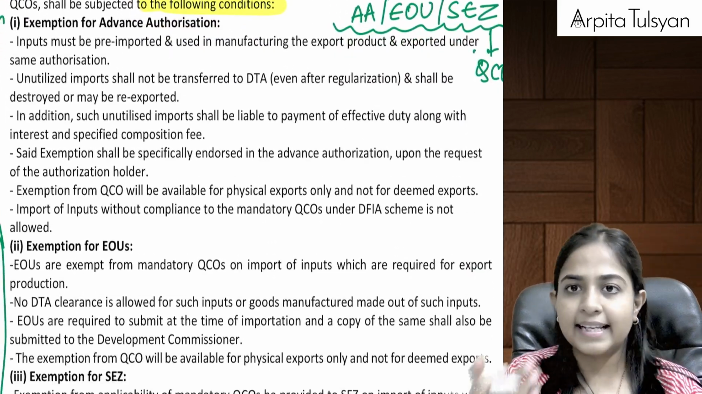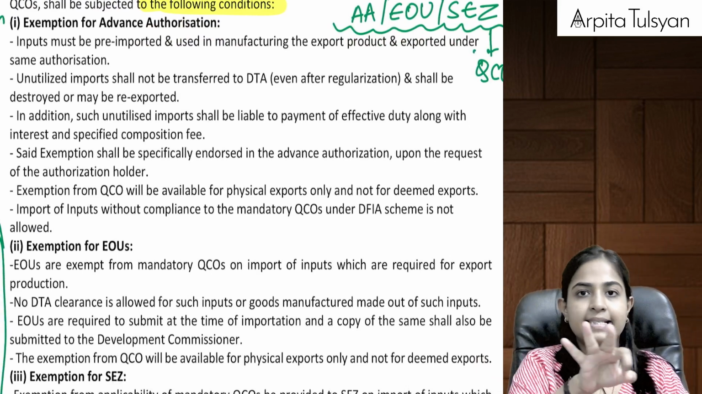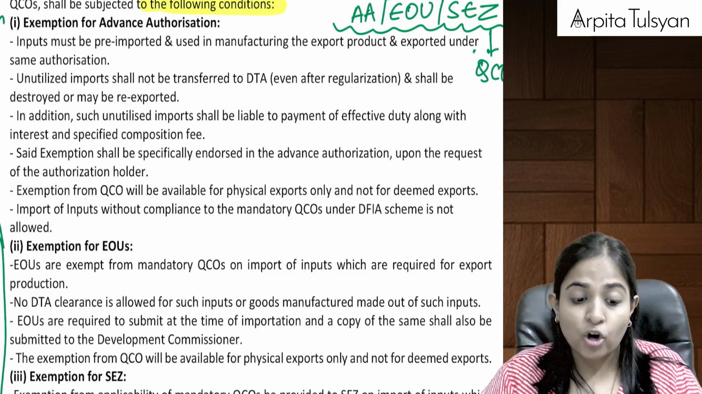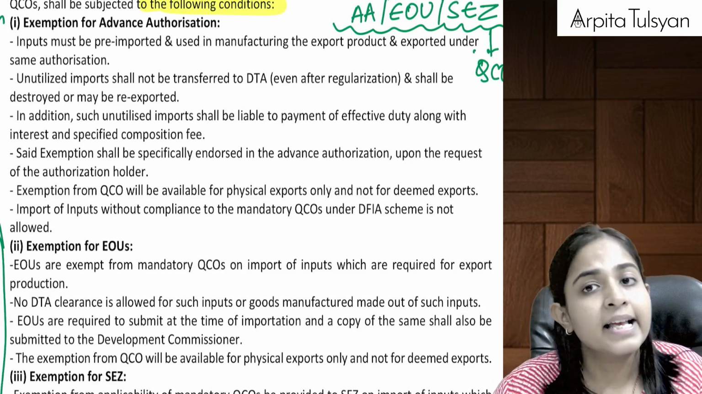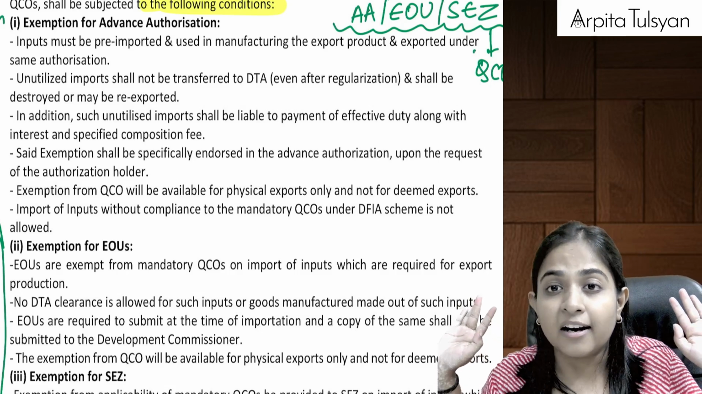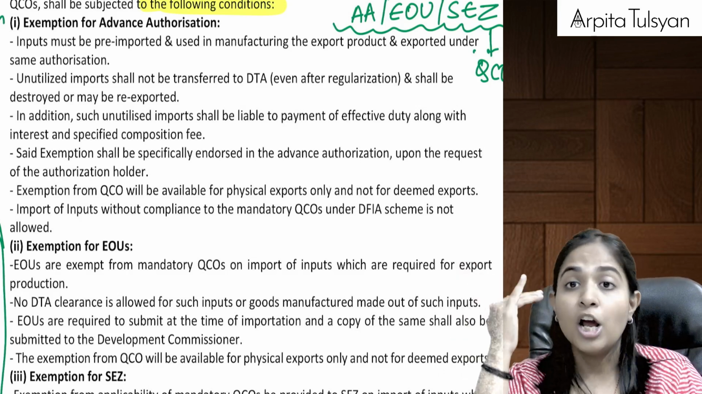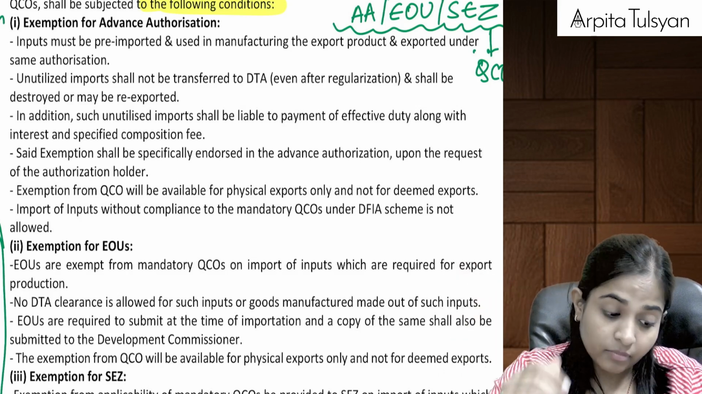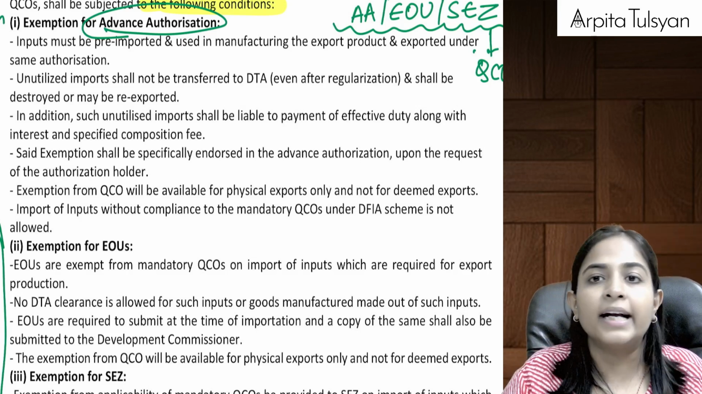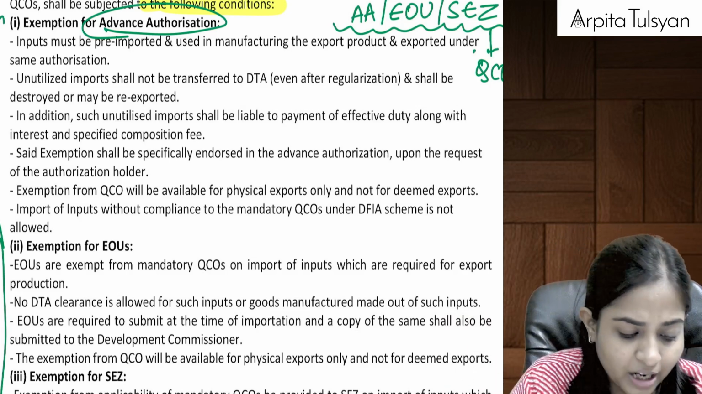Are you understanding this? Let's see what conditions are there. To other people, apart from these 3, they are telling that whenever you want to import any particular products, make sure that you follow the quality control orders. Otherwise, don't import. And if you have imported, then please don't use those inputs here in India, because we want to make sure that whatever imported goods you are using here in India meet the quality standard. Right now, for these 3 people who have got advance authorization, what all conditions they should fulfill. Now, inputs that you are importing must be pre-imported.